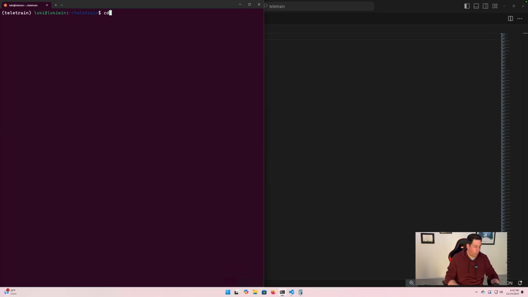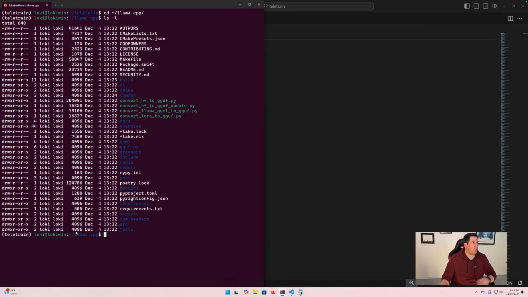Oh, there we go. So you can just clone the llama.cpp repo, and if you look at it, there's a whole bunch of stuff here, but you can see there's some helper scripts. So what we can do is, because of llama.cpp, we can just convert it now. So we can do convert Hugging Face to GGUF,